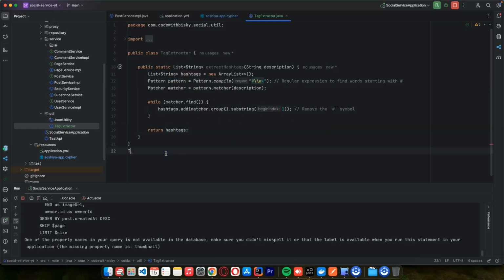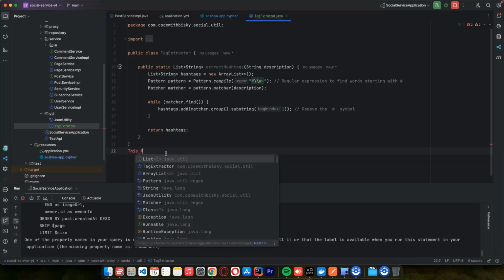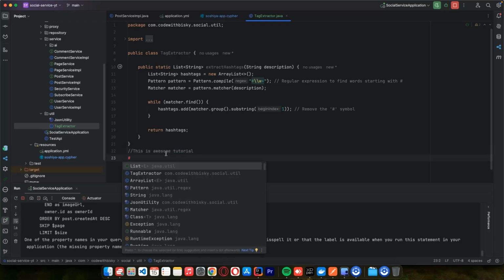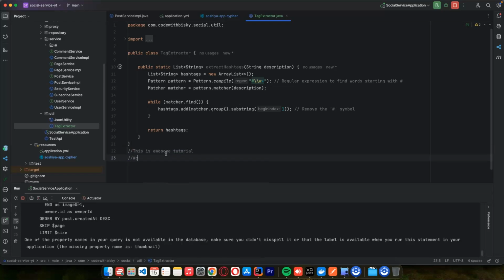So if the word says, let me comment like this: "This is awesome tutorial", and at the end the user says hashtag Neo4j, hashtag Spring, hashtag code with Bisq.